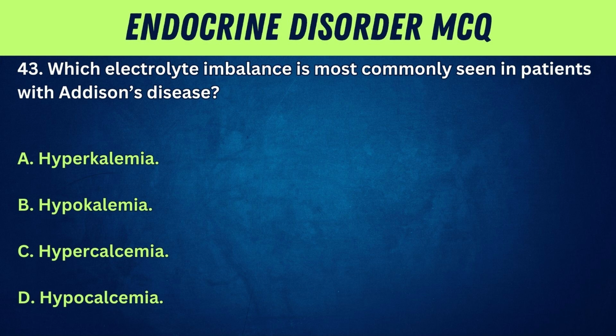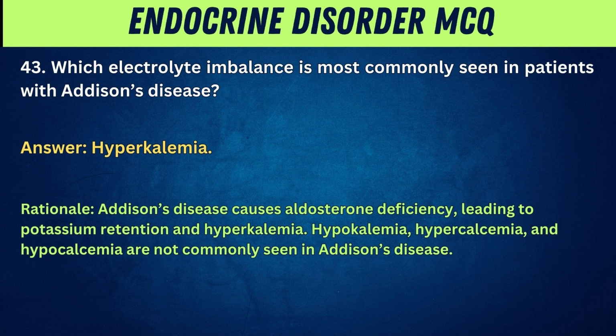43. Which electrolyte imbalance is most commonly seen in patients with Addison's disease? A. Hyperkalemia. B. Hypokalemia. C. Hypercalcemia. D. Hypocalcemia. Answer: hyperkalemia. Rationale: Addison's disease causes aldosterone deficiency, leading to potassium retention and hyperkalemia. Hypokalemia, hypercalcemia, and hypocalcemia are not commonly seen in Addison's disease.